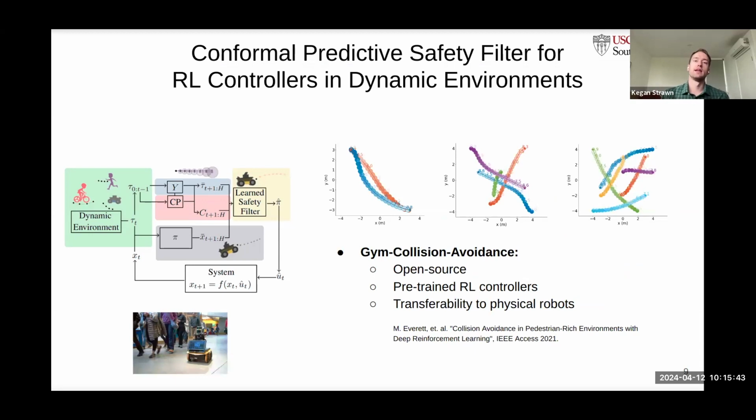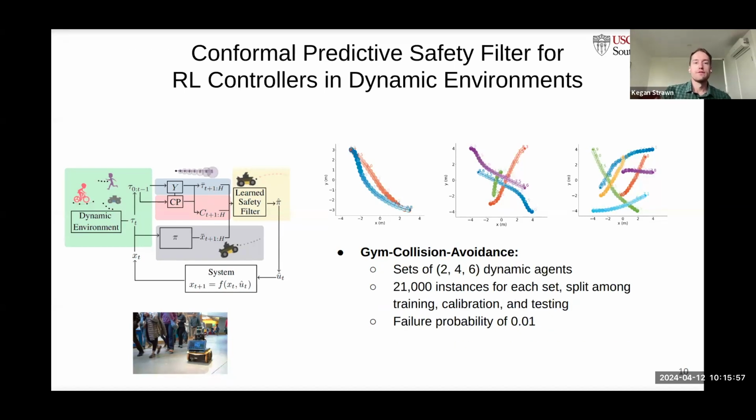We test our method in the GIM collision avoidance open source simulator, which has pre-trained RL controllers and has been proven to transfer well to physical robots in mobile navigation, yet still collides in some cases. We run sets of 2, 4, and 6 agents with our data sets composed of 21,000 instances split among training, calibration, and testing with a failure probability of 0.01.